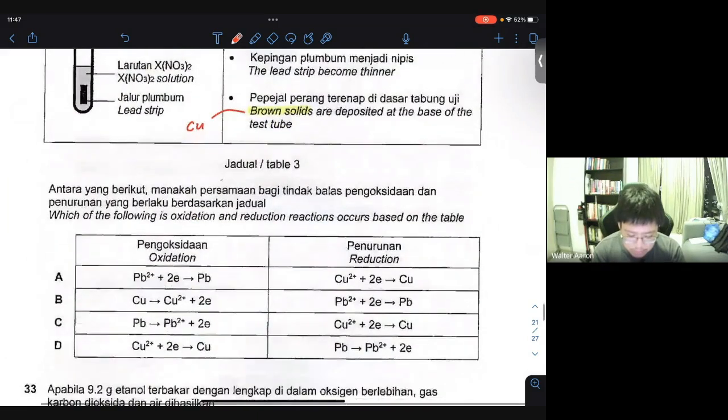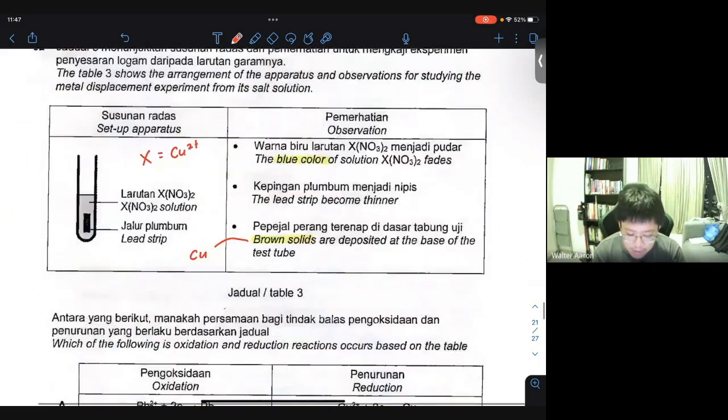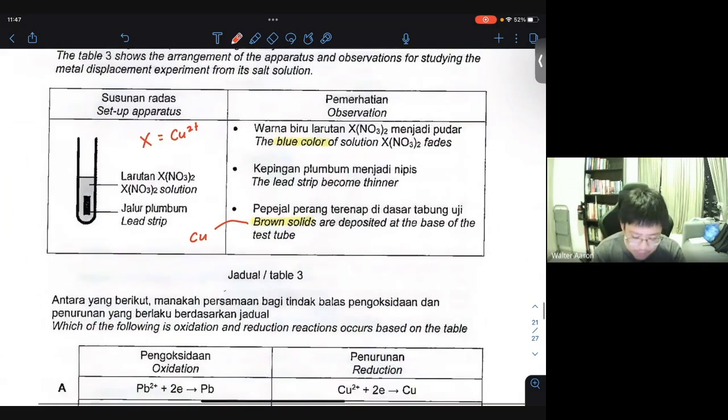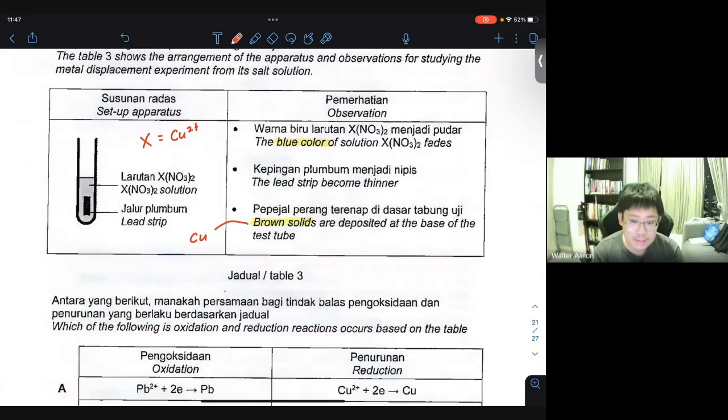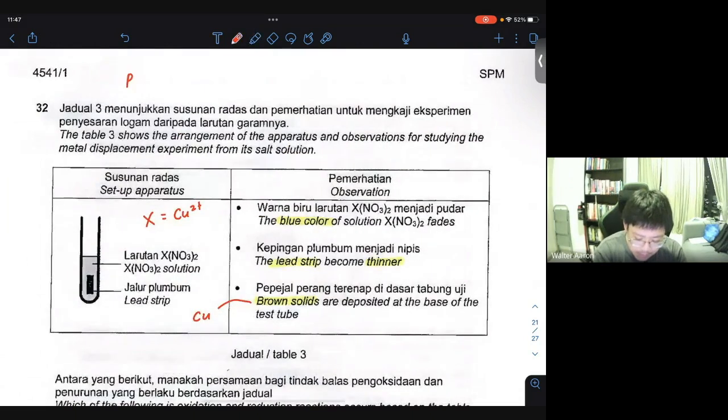Okay. So which of the following is the oxidation and reduction reactions that occur in the table? In this case, the two half equations that lead to this reaction, first of all, you must understand it's a displacement reaction. The reason why the lead strip becomes thinner is because lead, when you put it inside a solution of, in this case, copper(II) nitrate, will displace copper from its own salt to produce lead nitrate instead, and copper is deposited.